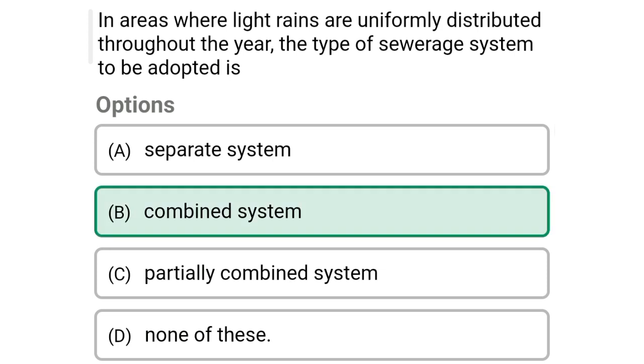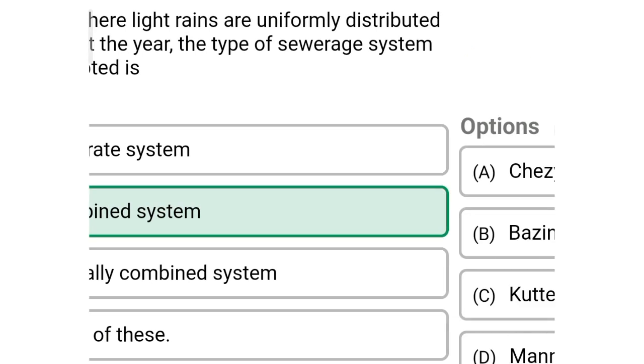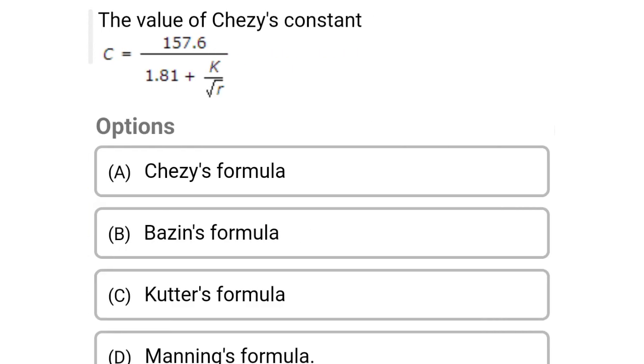So the correct answer is option B combined system. So next question, the value of Chezy's constant C equal to 157.6 divided by 1.81 plus K divided by root R. Option A Chezy's formula, option B Bazin's formula, option C Kutter's formula, option D Manning's formula. So the correct answer is option B Bazin's formula.